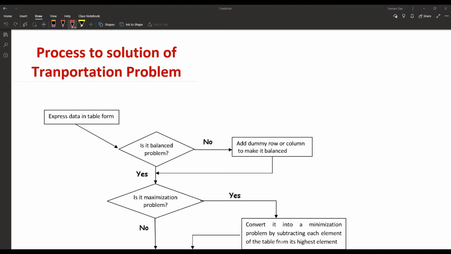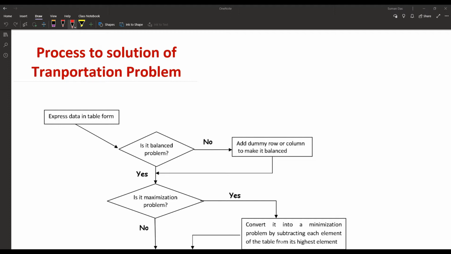Today our topic is particularly based on the roadmap of any transportation problem. That means how to start a transportation problem, then what are the next steps, which method we can use to solve, what may be the degeneracy, what may be the non-degeneracy, what may be the maximization problem, then what do you mean by the Modi method. So we start from the first thing.